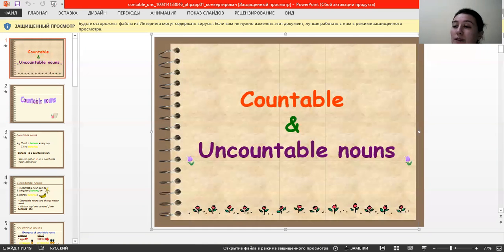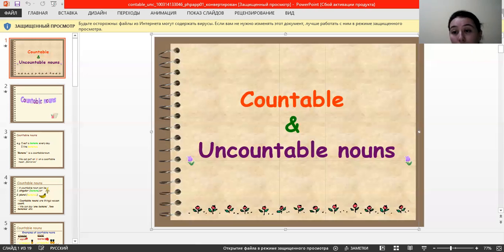Countable nouns are nouns which we can count and say 1, 2, 3: 1 banana, 2 bananas. Examples of countable nouns. Singular: apple, apples, pineapple, pineapples, cucumber, cucumbers, strawberry, strawberries, grape, grapes. Also, sometimes we can add s or es to form the plural of countable nouns.